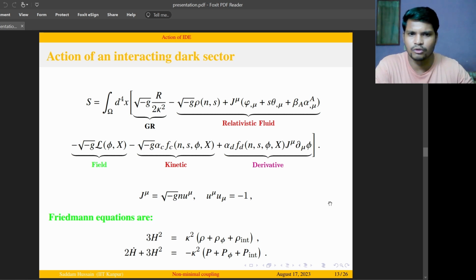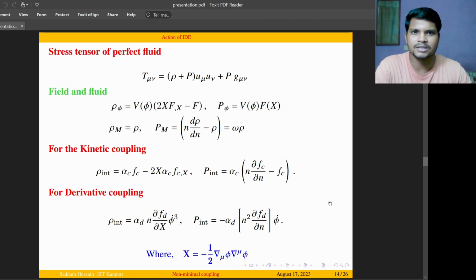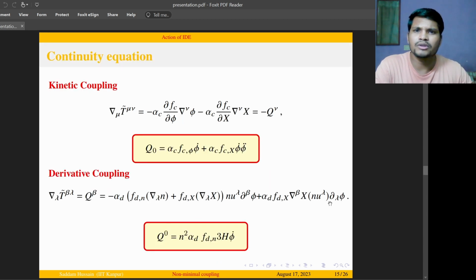This Friedmann equation is equal to the energy density of the matter, the field, and the interaction density. So we can easily identify these densities and the pressures by comparing with the stress tensor of the perfect fluid. We can obtain the fluid density, the kinetic coupling density and the derivative coupling density just by comparing with the stress tensor of the perfect fluid. And here X is the kinetic term of the field phi, and it has to always be positive. Now we can easily find the continuity equation for this coupling term, from which we can extract the interaction term and the covariant derivative.